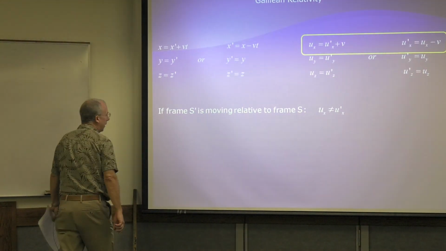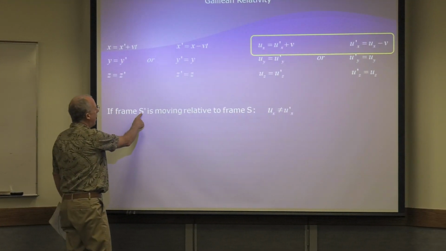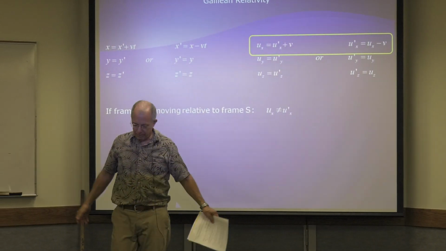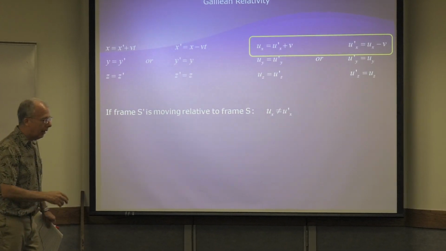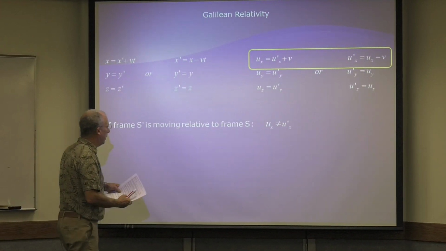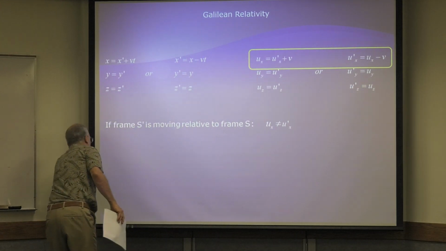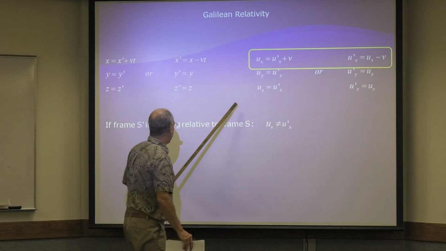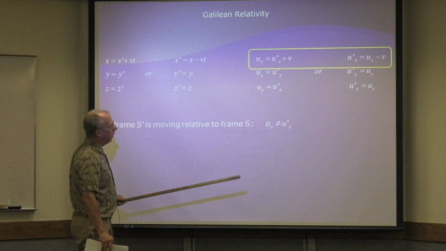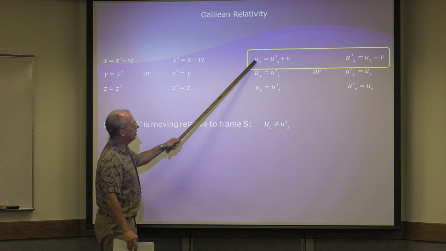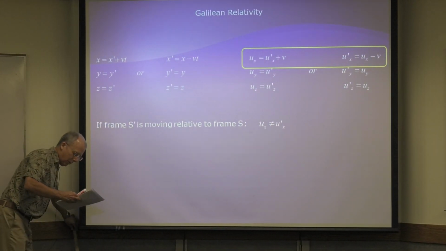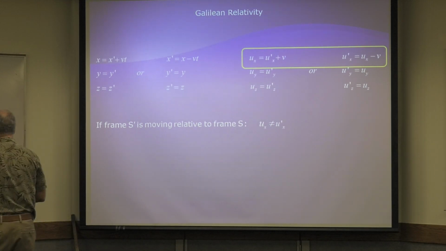Now, if frame S prime is moving relative to frame S, that's our supposition, that's what we started from. We're always having frame S prime move relative to frame S. And the velocity of S prime is v. So according to these equations, ux certainly does not equal ux prime. I mean, no kidding, that makes sense, right? So that's what Galileo says.